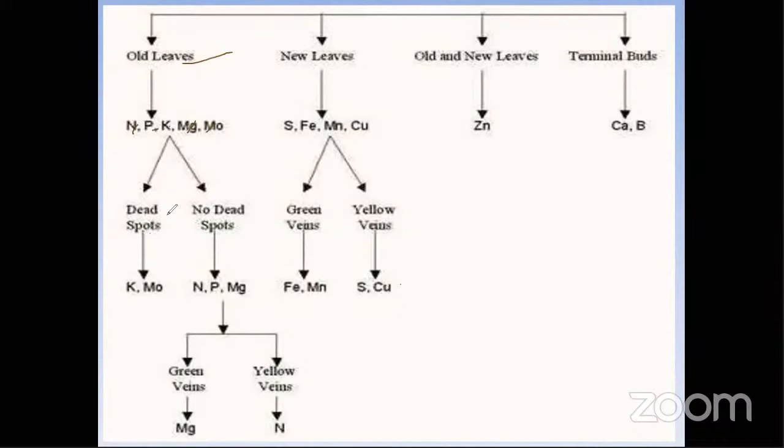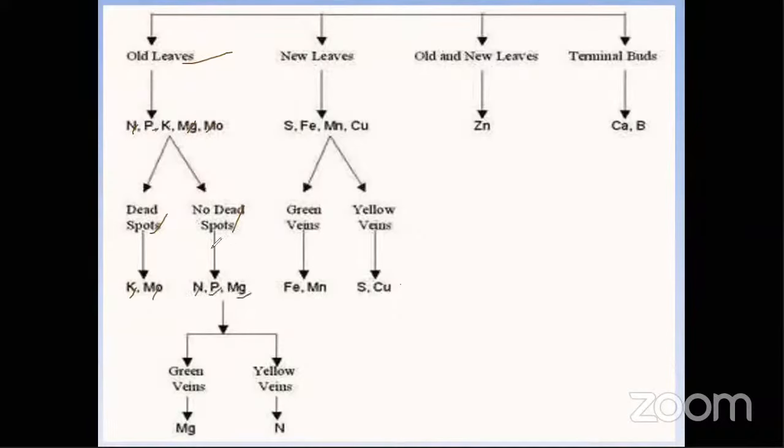That is called a dead spot. In some symptoms we can see dead spots, and in a few nutrients we cannot see any dead spots. If you see dead spots, we may consider potassium and molybdenum. If there are no dead spots, that is nitrogen, phosphorus, and manganese. So these are other things.